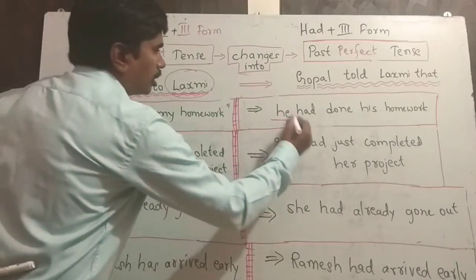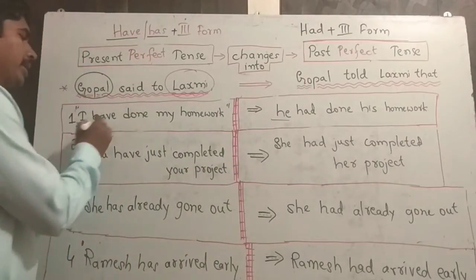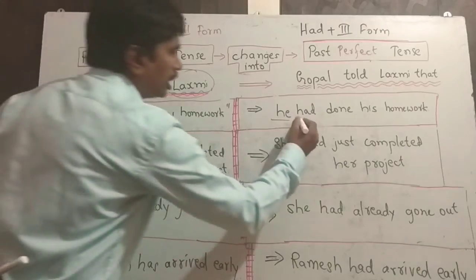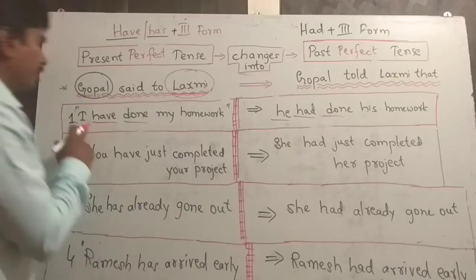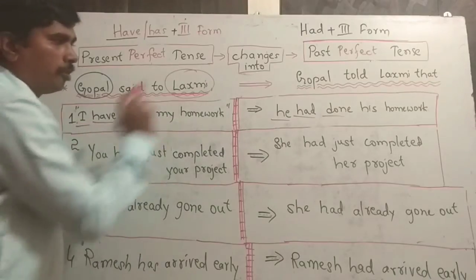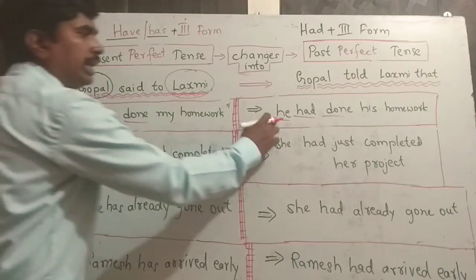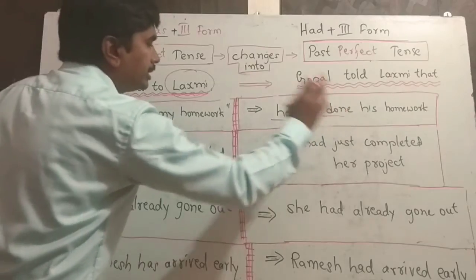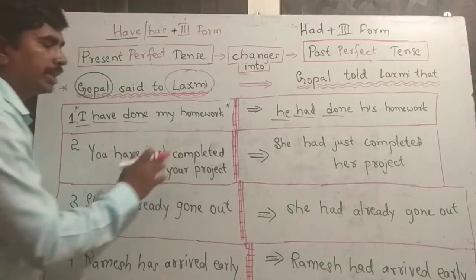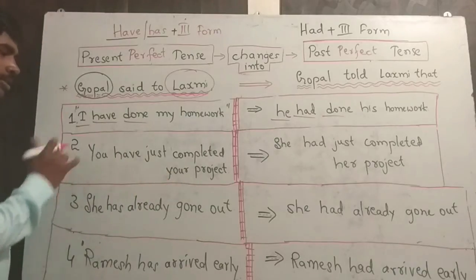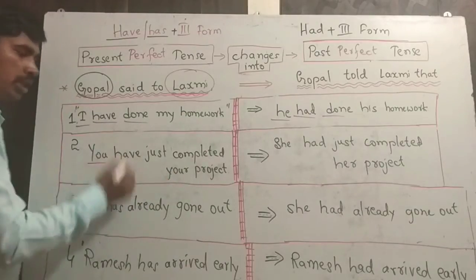Next, Ramesh has arrived early. Here Ramesh is the third person singular, has plus third form. So we have to change it into had plus arrived. And you have to notice one thing, whether it is have or has, it doesn't matter.